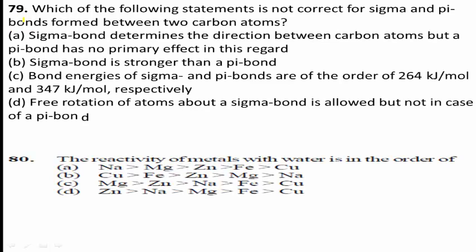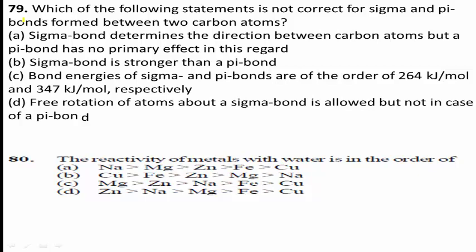Next, question number 79. Which of the following statements is not correct for sigma and pi bonds formed between two carbon atoms? Option A, sigma bond determines the direction between carbon atoms, but a pi bond has no primary effect in this regard.